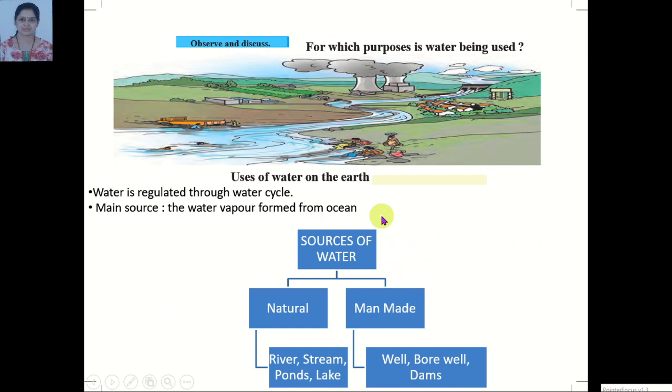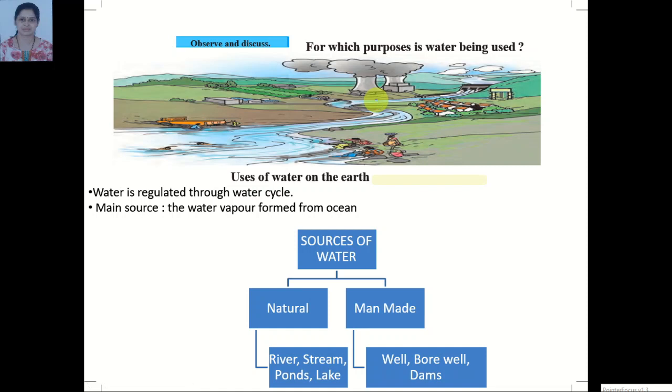Now about the water cycle. For which purposes is water being used? Just now we have studied water is used for drinking, for washing clothes and utensils, for washing vehicles, for animals, for bathing. For these purposes water is being used. So water is regulated through the water cycle that we have studied in previous classes.